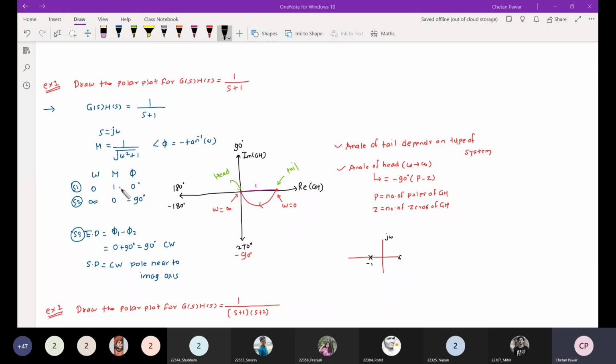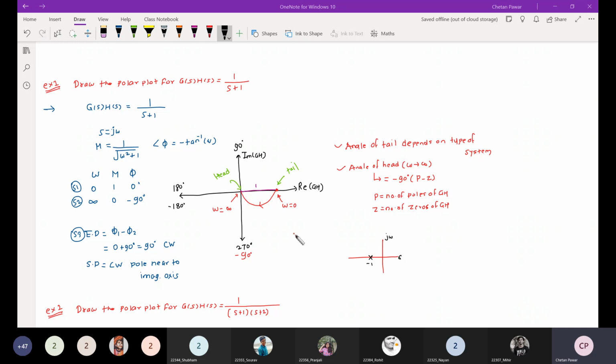At omega equal to 0, magnitude is 1 and angle is 0. So this will be the 0 degree angle line, and at this point magnitude is 1. And at omega equal to infinity, magnitude is 0 but angle is -90, so this is the -90 degree line, and this is the end point. This is the head of the polar plot and this is the tail. Here you can see the ending direction is clockwise and the starting direction is clockwise, so the polar plot direction is clockwise. Like this you can draw the polar plot.